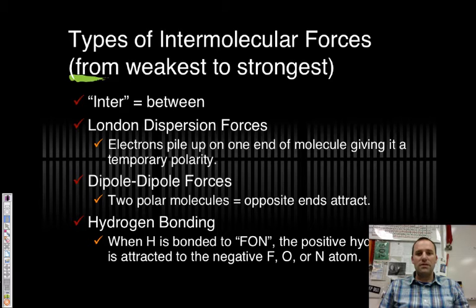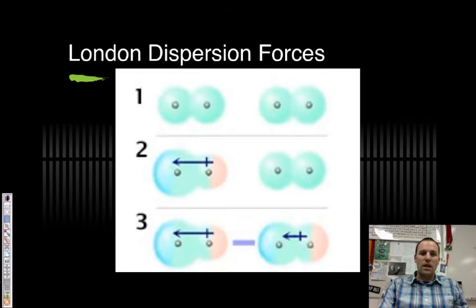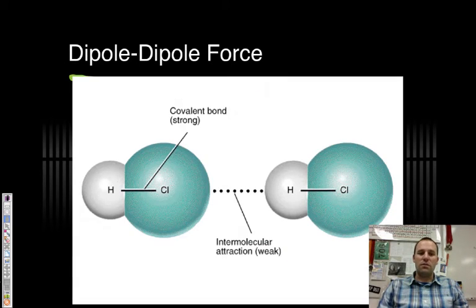So just remember the types of intermolecular forces that we talked about before are London dispersion, dipole-dipole, and hydrogen bonding. Okay? In a London dispersion force, you have basically the traffic jam. That's how I like to remember it. There's lots of traffic in London, so the traffic jam may take place on the end of one of the molecules. So when you have a pileup of electrons, which have a negative charge, on one end of the molecule, it's going to give it a temporary polarity. And so that in turn causes it in another molecule, and so you have an intermolecular force between two positive and negative ends of two different molecules.